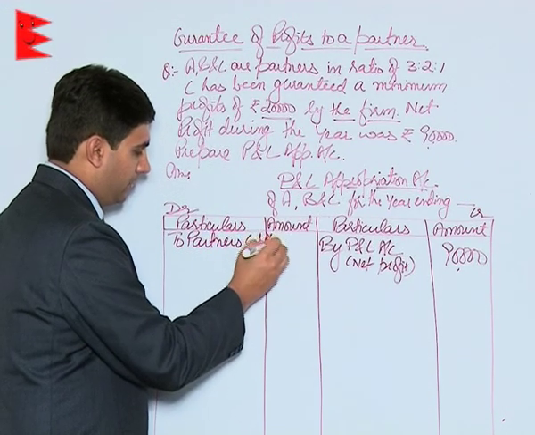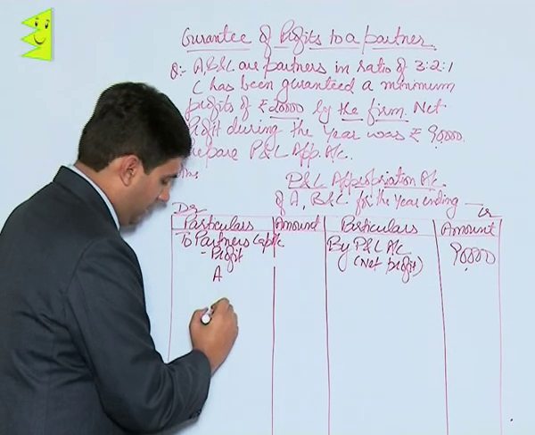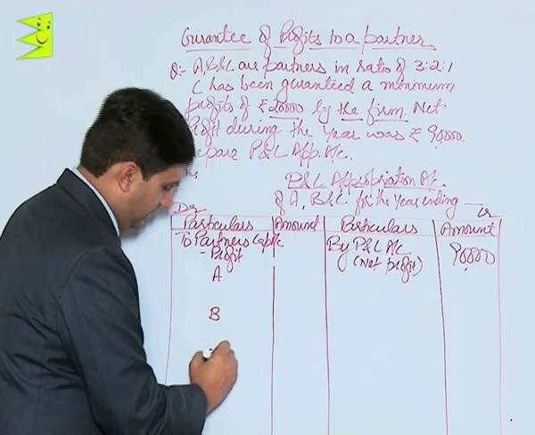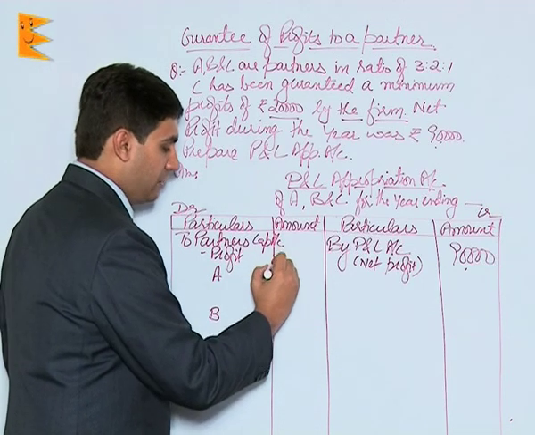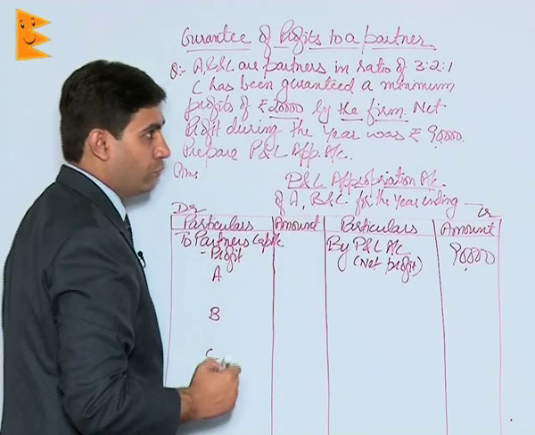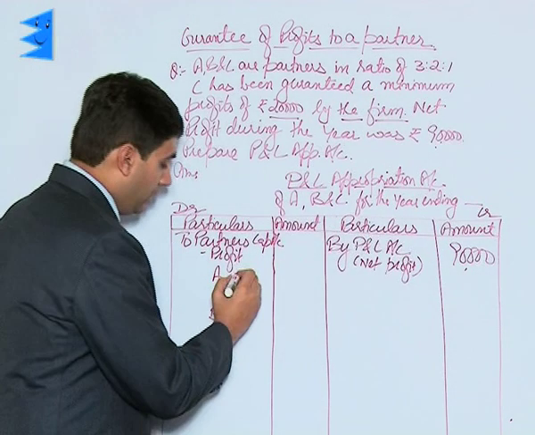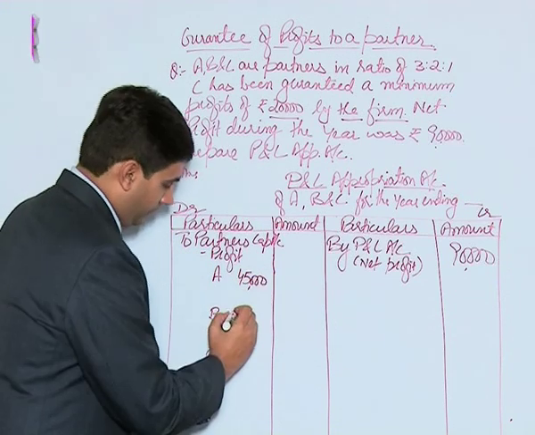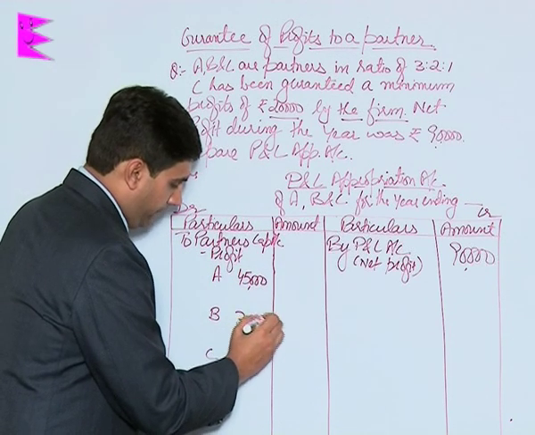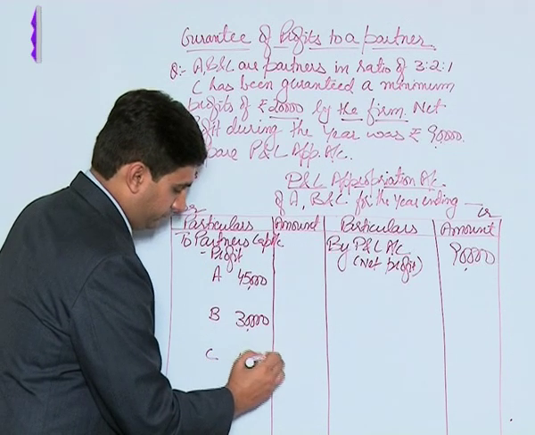Partners' capital account, profit, A, B and C. Remember, the ratio for distribution is given in the question as 3:2:1. So 90,000 divided in the ratio of 3:2:1 would be 45,000 for A, 30,000 for B, and for C it would be 15,000.